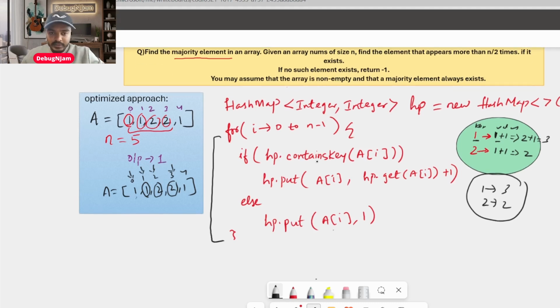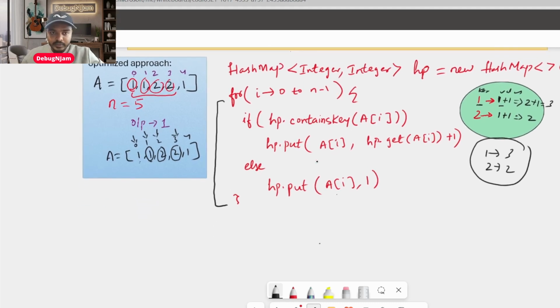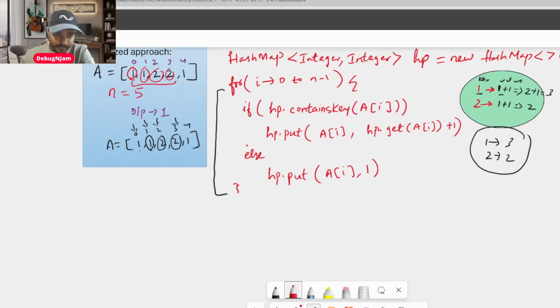How will you check? Let me scroll down a little bit. Now you have to use one more for loop, because you need to traverse the hash map, right? So check how many keys have how many occurrences. So I'll just traverse, like let's say key2, this is how you traverse, by the way, the key set. This is my method. So for each key I will be traversing, like how many keys are there, that many times